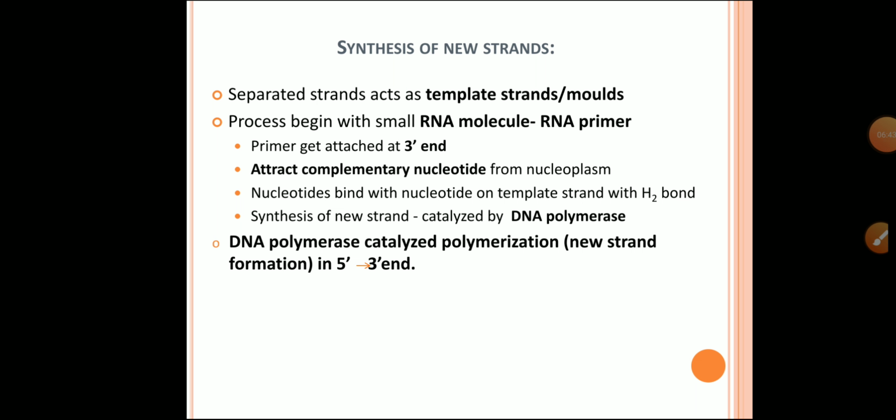RNA primer gets associated with the 3' end of the template strand and attracts the complementary nucleotides from the surrounding nucleoplasm. These nucleotides bind to the complementary nucleotides on the template strand by forming hydrogen bonds: adenosine with thymine or thymine with adenosine, guanosine with cytosine or cytosine with guanosine.